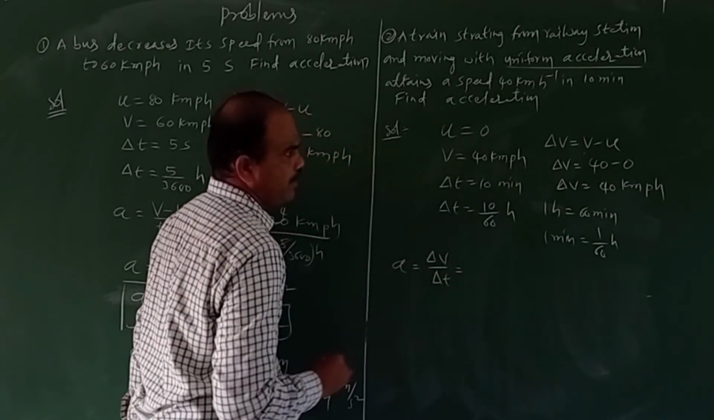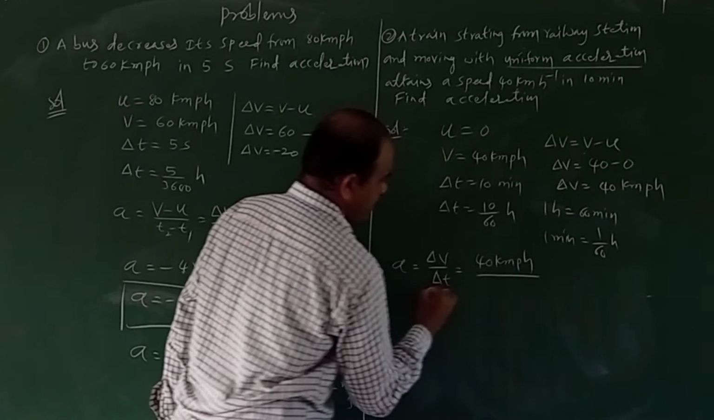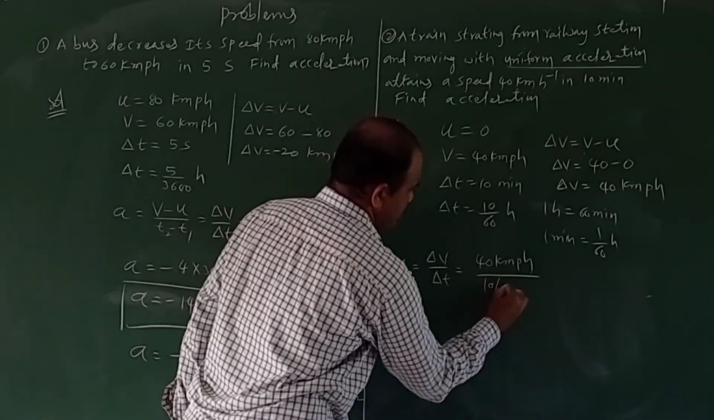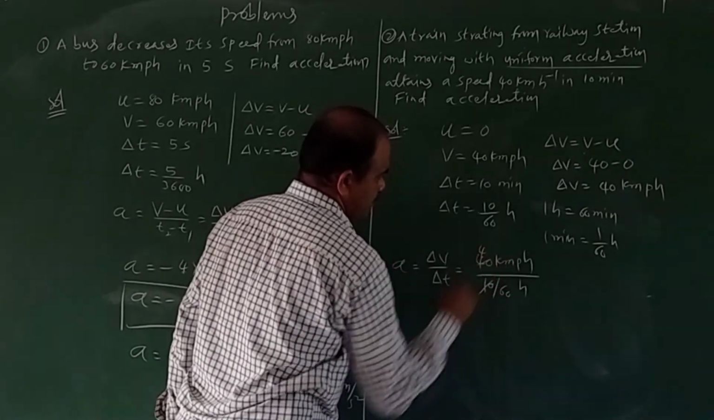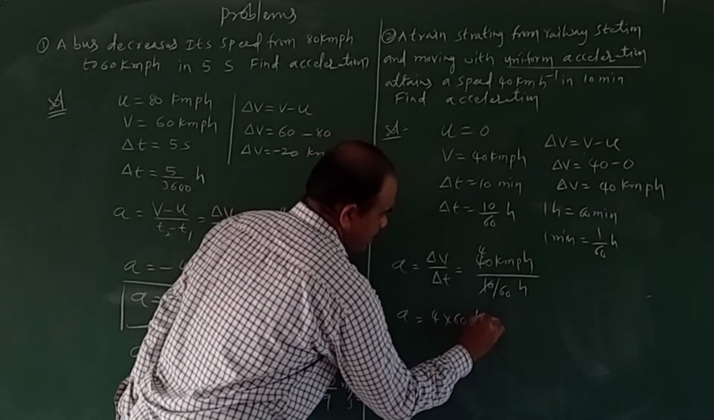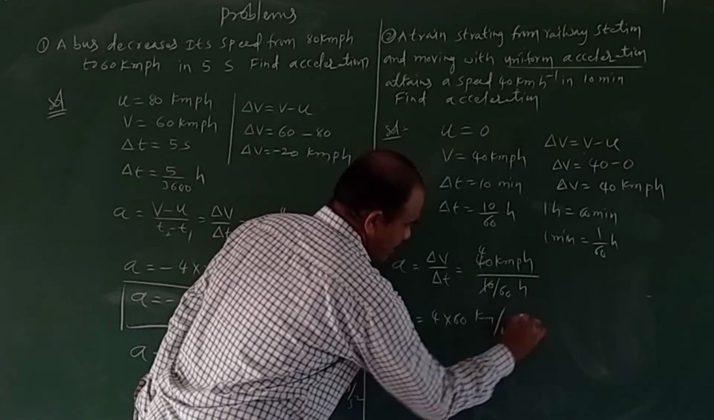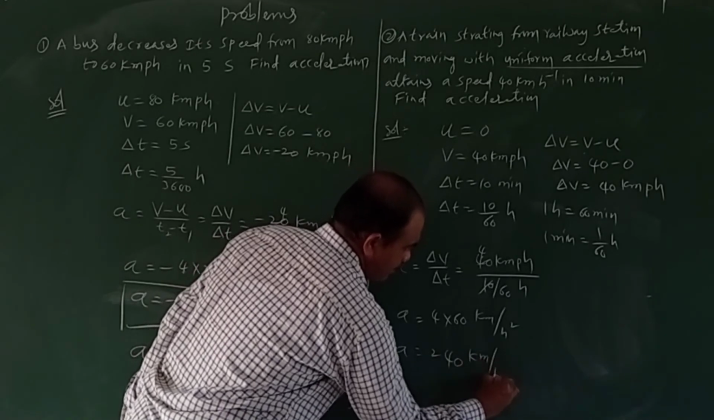So what is the change in velocity? The change in velocity is 40 km per hour. By what is the change in time? Change in time is 10 by 60 hours. So 10 1s are 10, 4s are 4 into 60 kilometer per hour square. And nothing but acceleration is 240 kilometer per hour square.